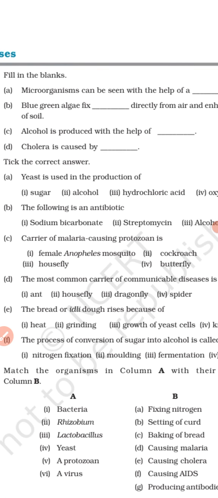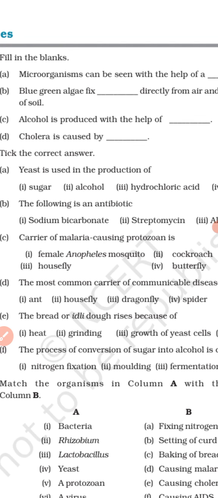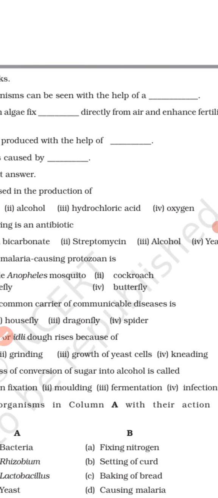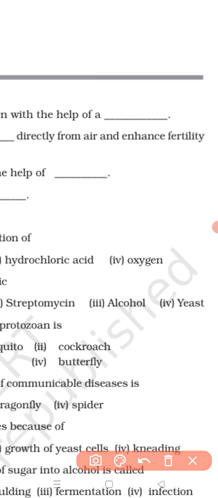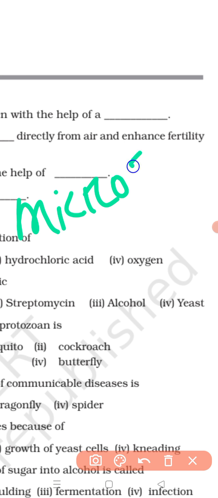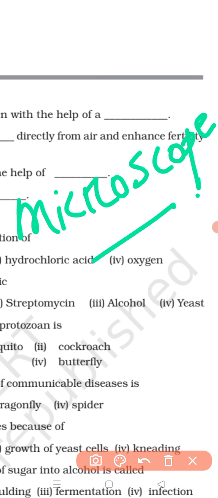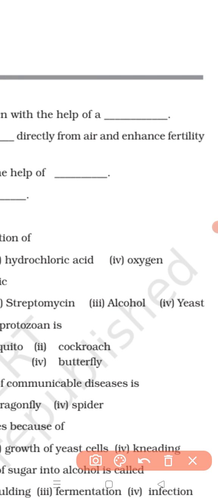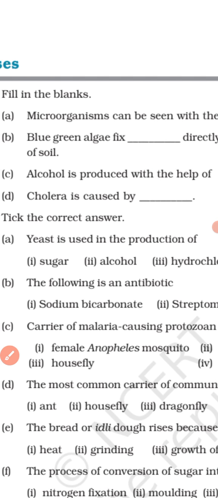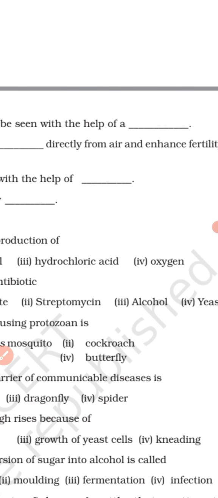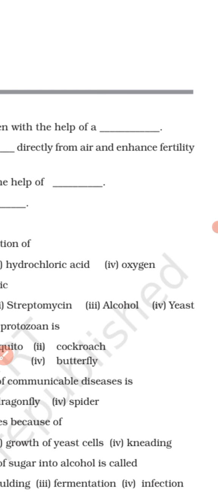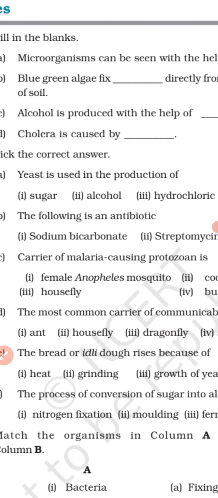The first statement, statement A: microorganisms can be seen with the help of a dash. What will be this? Microorganisms can be seen with the help of a microscope. Okay, microscope.